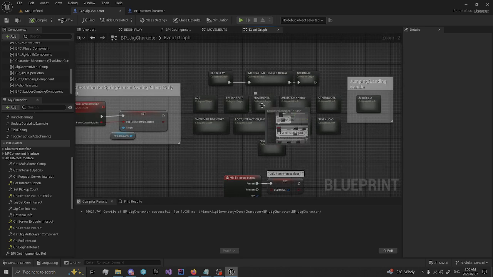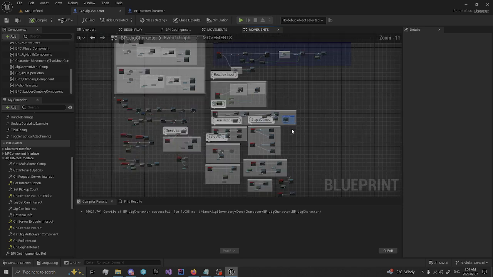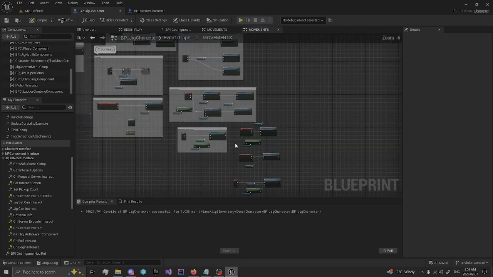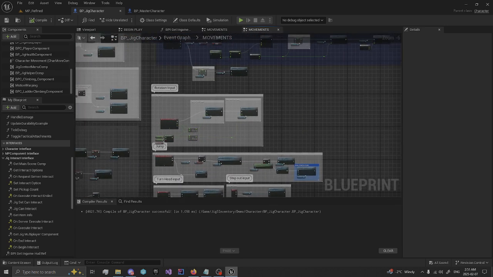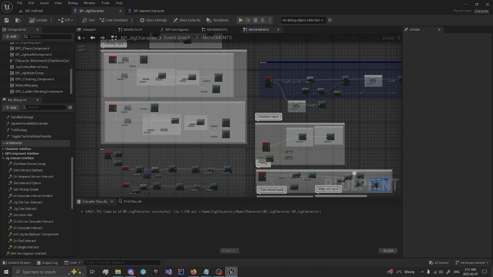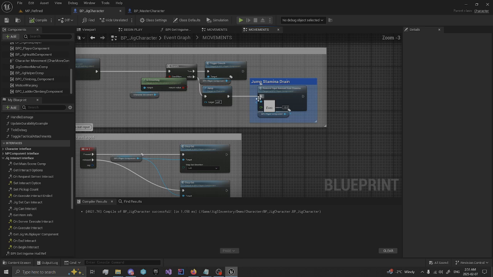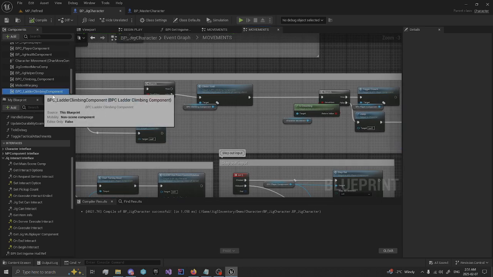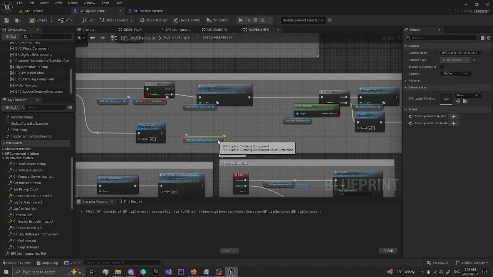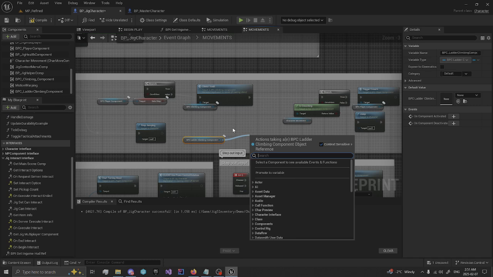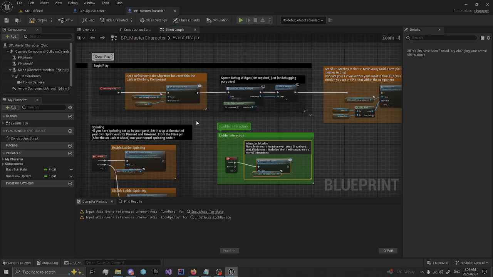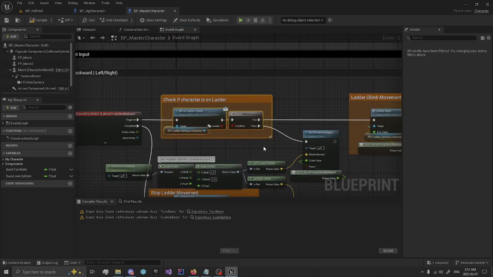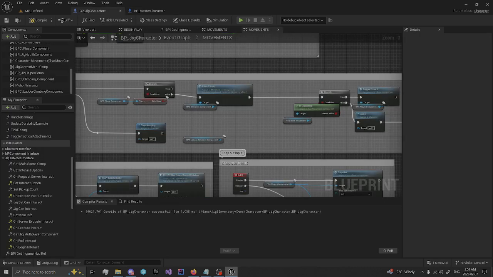But before we do that, we'll come into movement here. Okay, here's our climbing vault, so we're going to get our ladder component. Actually, we'll just come over to one of the movement inputs in our ladder character and copy this.